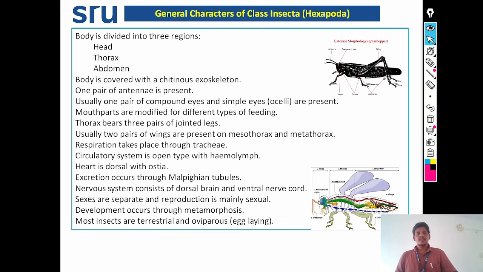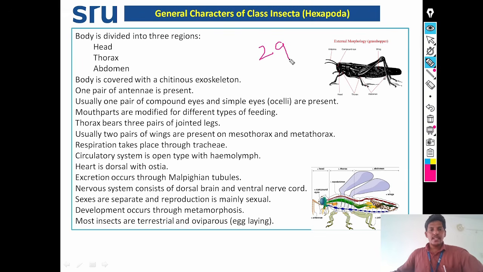The general characters of class Insecta, or Hexapoda. In class Insecta, so many orders are there. According to Imms, under class Insecta, 29 orders are there. Some are apterygote insect orders, some are pterygote insect orders. In that again, divisions are there: Apterygota, Exopterygota, and Endopterygota.